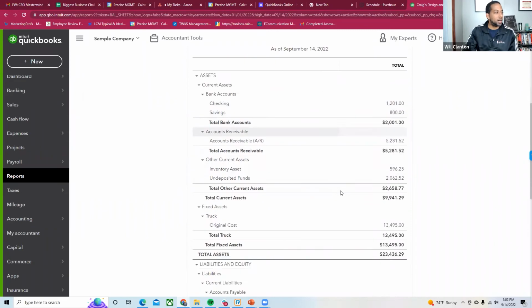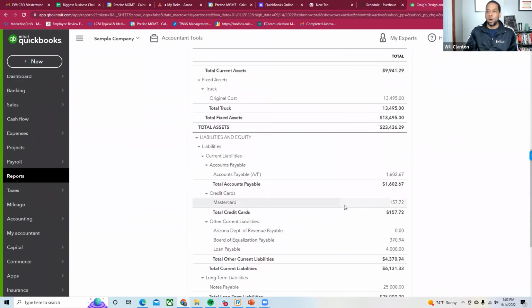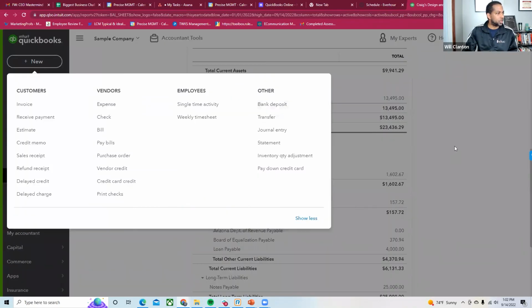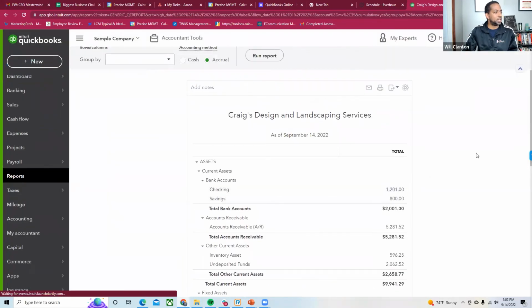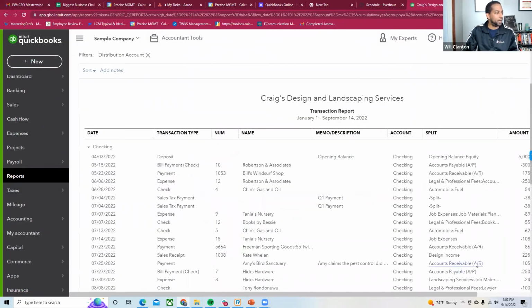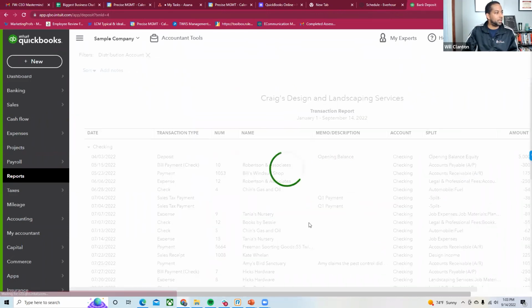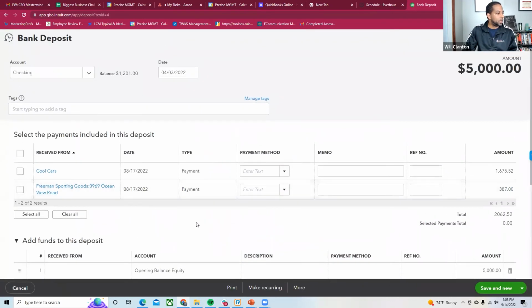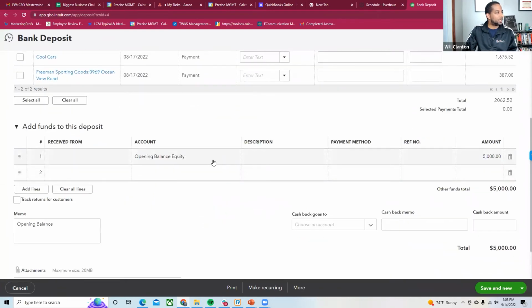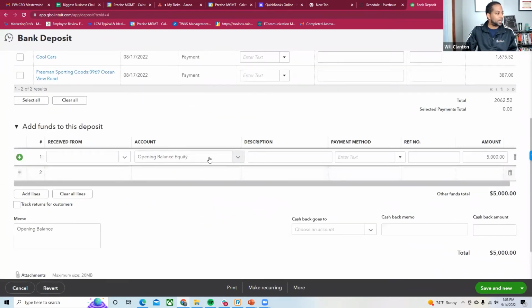The trick here is, I talked to you before about whether you are going to have a summary trust account or are you going to have detail. So if I just click on new here, I'll show you guys what I'm talking about. Let me go to a transaction that's in my checking account, right? All of these transactions should hit my trust liability account. So these transactions here, this open balance equity, right? I'm going to say that this shouldn't hit there.